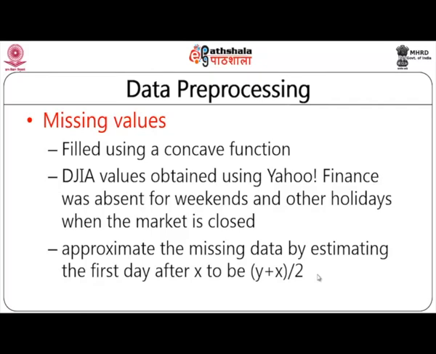If you are going to take the average, then it is going to be 1000 plus 2500 divided by 2, 3500 by 2, which is going to be 1750. Now, the 1750 is actually a lower value for Saturday and Sunday. Actually speaking, if Friday index value is 2000 and Monday index value is 2500, then your average will be somewhere around 2250. So, if the value that you are considering is erroneous, then taking the average will result in more erroneous data. So, you must be very careful when you are taking the average.